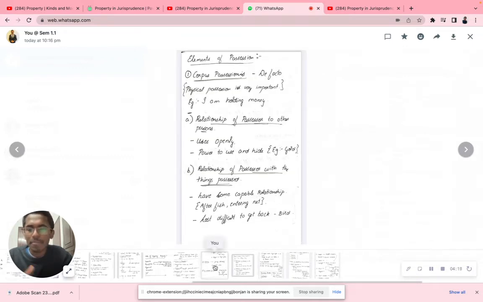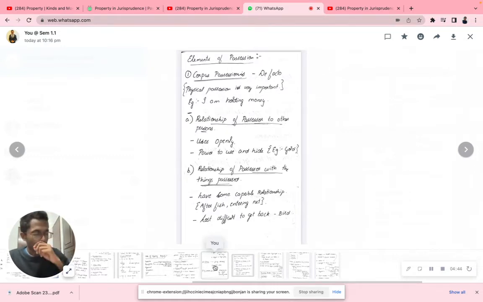Now a quick recap. We learned the kinds of possession: corporal, incorporeal, immediate possession, mediate possession, concurrent possession. And the modes of acquiring possession: taking, delivery, and operation of law. Operation of law was by heirs or guardians. Delivery is by gift and loan. And taking is legal or illegal.